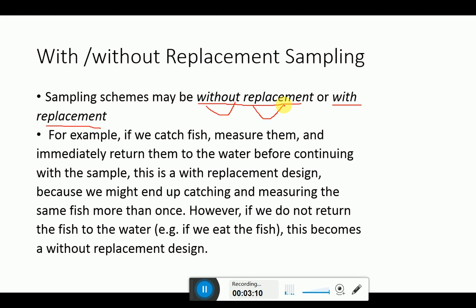Suppose I have a bag and the bag contains a total of 10 balls. Out of the 10 balls, I'm going to select a single ball. Now the probability of the ball is 1 by 10. I want to select another ball, but before selecting the other ball, I'm not replacing the first ball back into the bag.